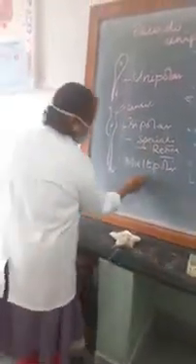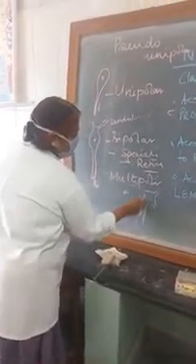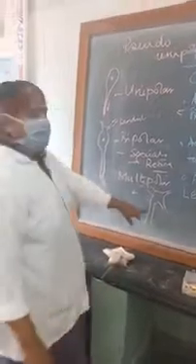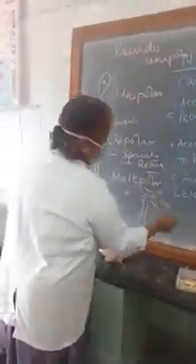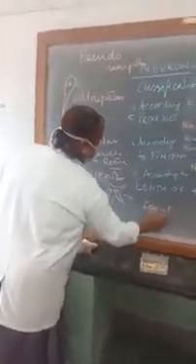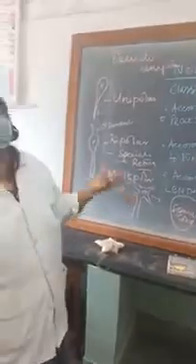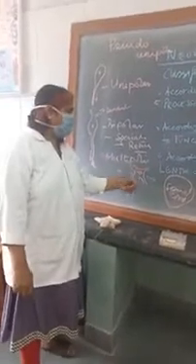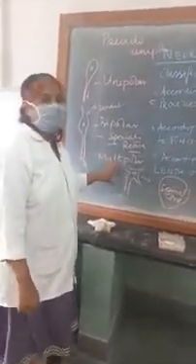Coming to the multipolar neuron, it has multiple dendrites over here, and a single axon. So it has a larger number of processes, more than two or three, and the axon is there. These are called multipolar neurons, which are present in the spinal cord, or in the cerebellum as Purkinje cells, or in the cerebrum as the pyramidal cells. They all are multipolar neurons. That means more than one dendrite is there, and the axon is single. This is called a multipolar neuron.